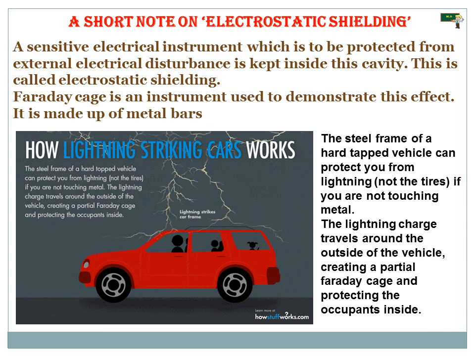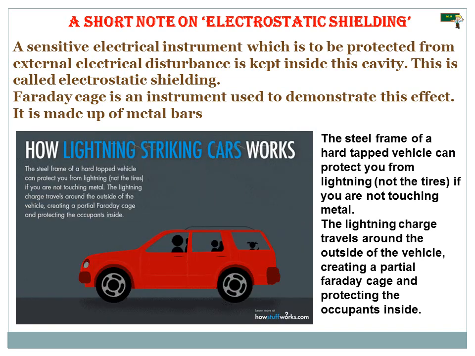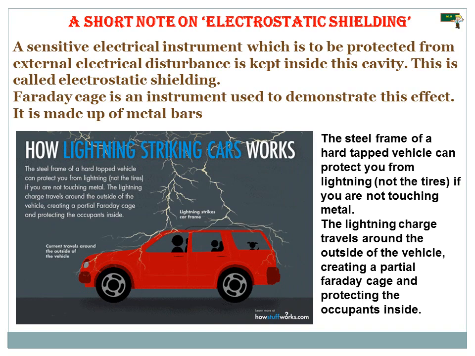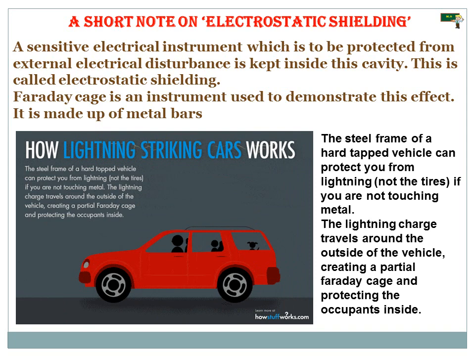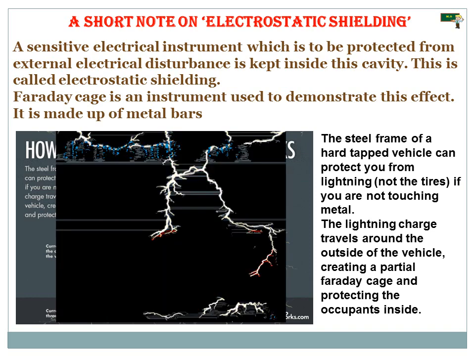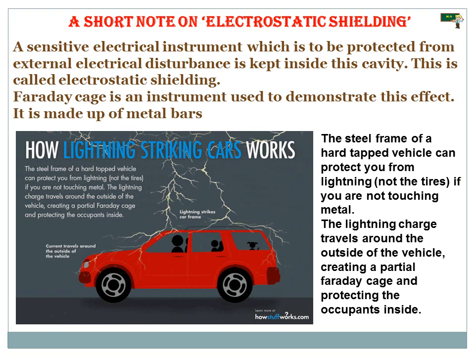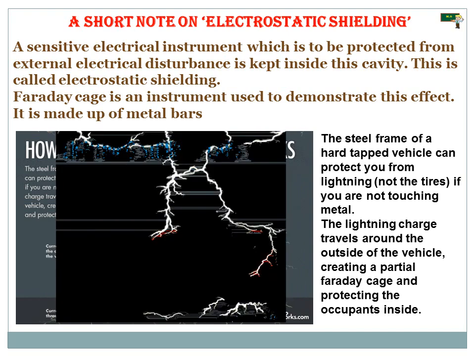See how lightning striking a car works. The steel frame of a hard-topped vehicle can protect you from lightning, not the tires. If you are not touching the metal, the lightning charge travels around the outside of the vehicle, creating a partial Faraday cage and protecting the occupants inside, because lightning strikes the car frame.